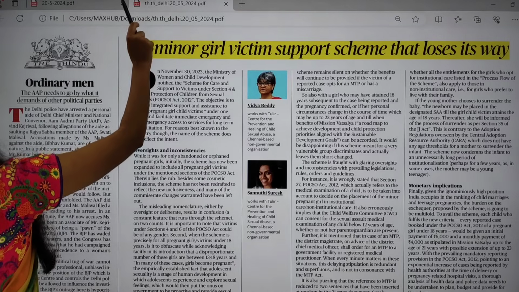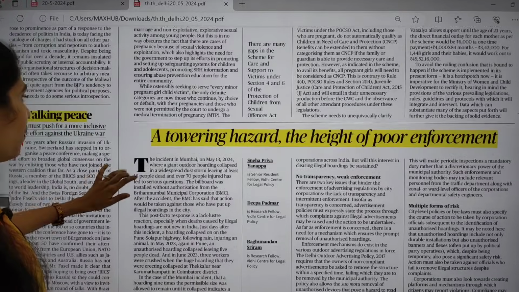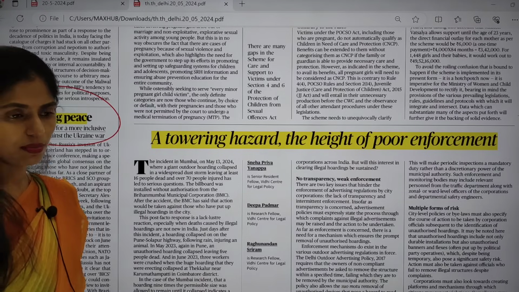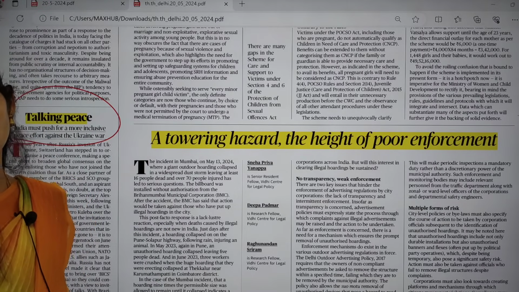And now let us move on to our editorial page. Here you can see one more important article. This article is about the Ukraine war and the stand of India. Yesterday or the day before yesterday we discussed this conference, right? That is the thing which is given again, so you have to revise that topic.